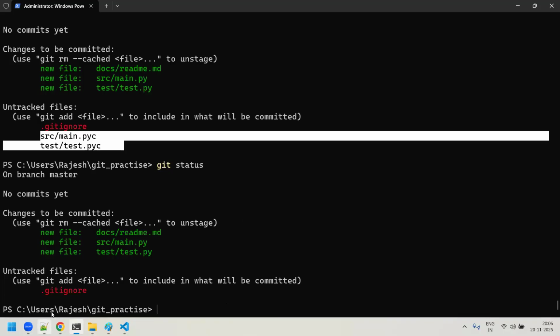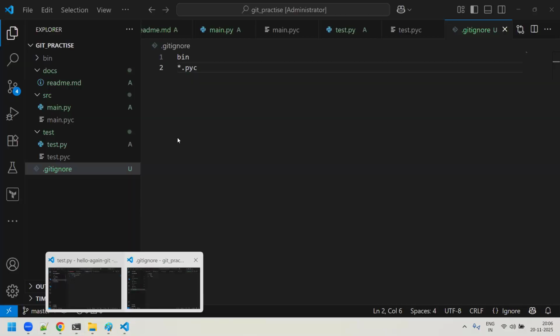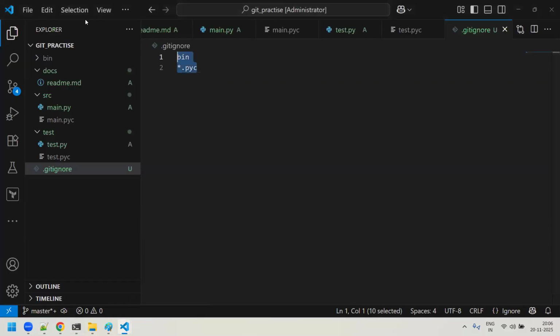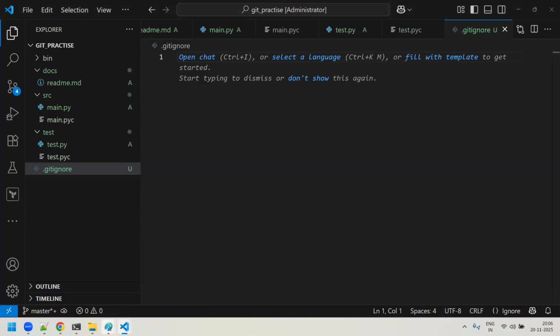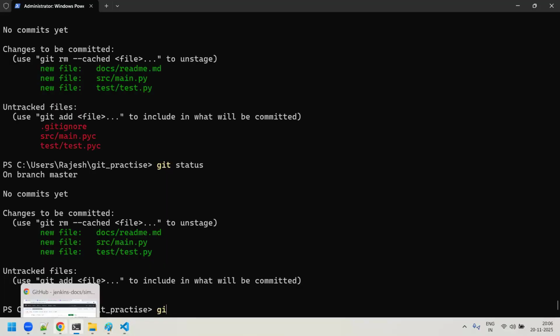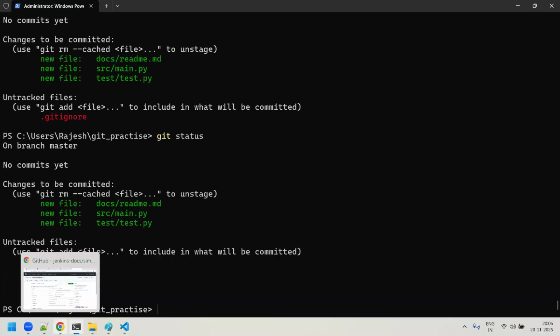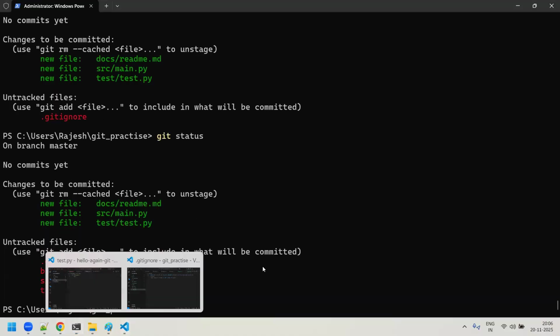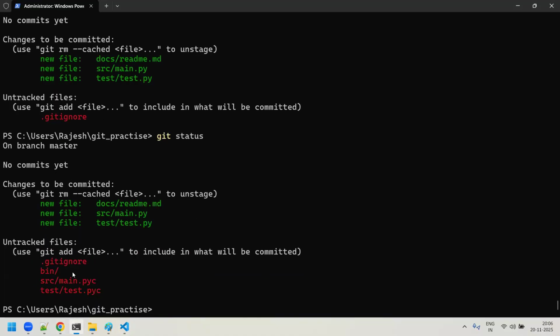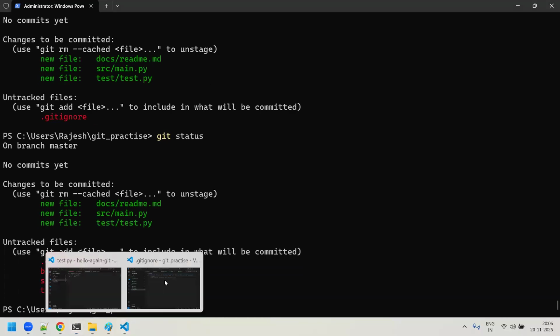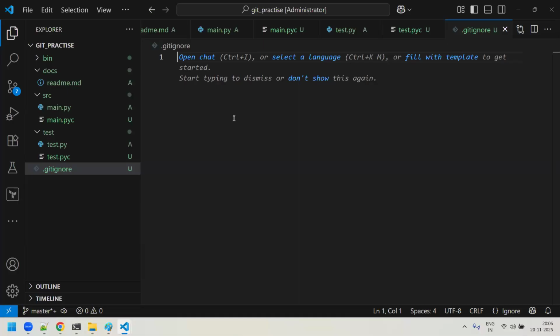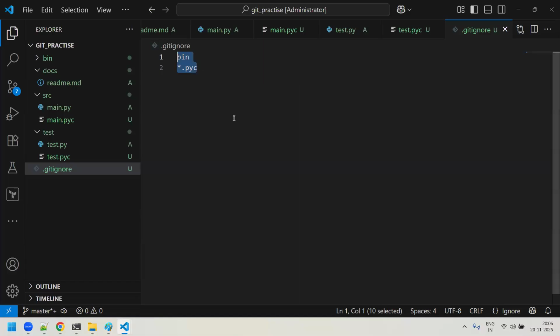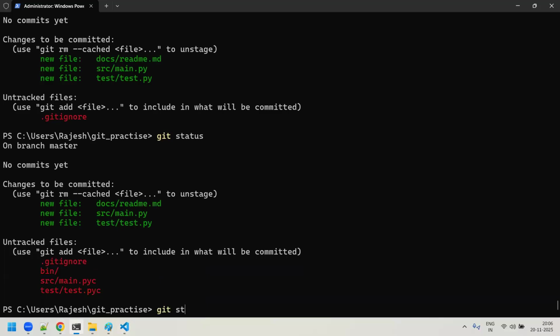Yeah. You say that, Rajesh, if suppose assume that I removed all the content, you removed all the things. See, you remove everything from the .gitignore. Come back here. Obviously, when you do a git status, now it will consider all the things, right? Everything, bin, everything it will consider now. Since you removed the content from it, it considers everything. Now when you try to restore it back, you go back here, now you do a git status, now it will not consider them.